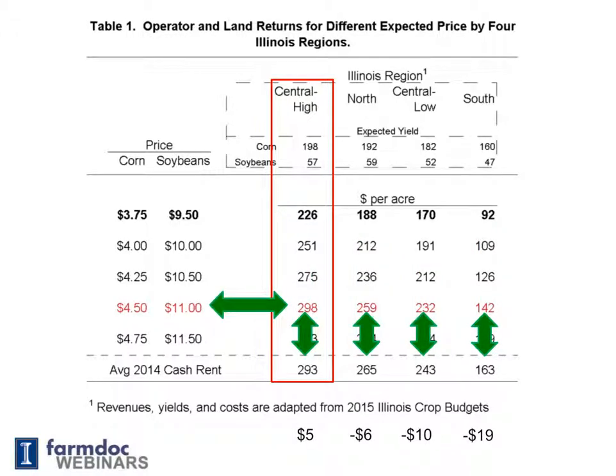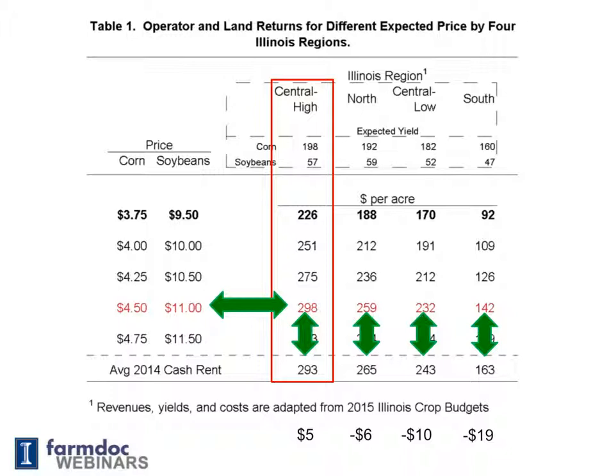Now let's look at a higher price, and in particular the one that I'm going to take is $4.50 corn, $11 soybeans. There's some belief that that will be the long run price. Here for Central Illinois, you can see that that results in a $298 return. Average cash rent is $293, leaving a $5 return to the farmer. You can see that the other regions have slightly negative returns.